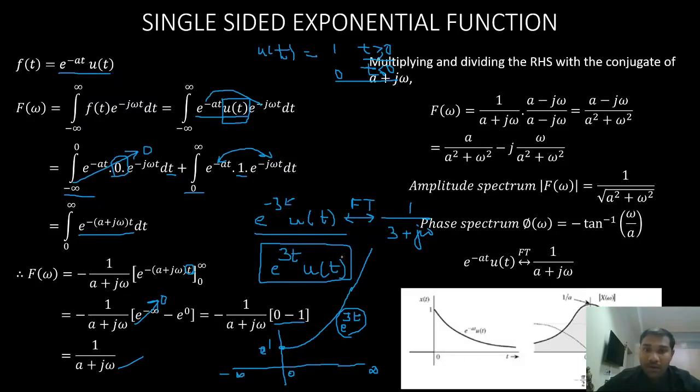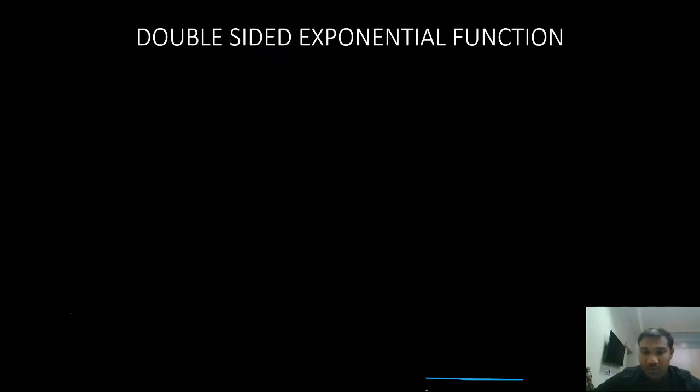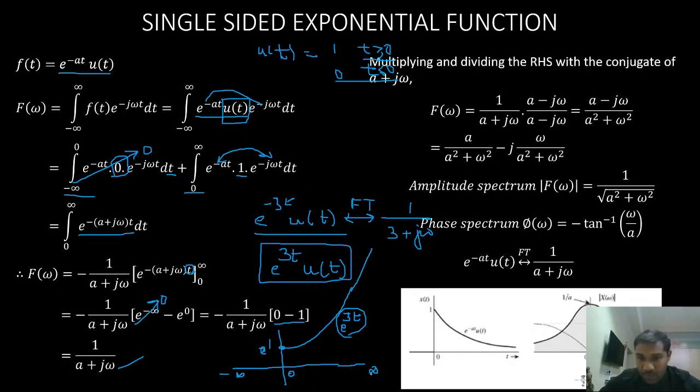So here, if you look at e power minus 3t, it looks similar to this signal here. It starts at 1, u of t, right? Only for the positive side, it starts at 1, and it goes towards 0. So this will always have a finite value. It is not going to infinite anywhere. So that is why we were able to find the Fourier transform for this signal.